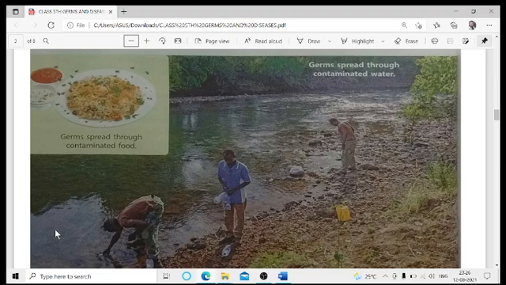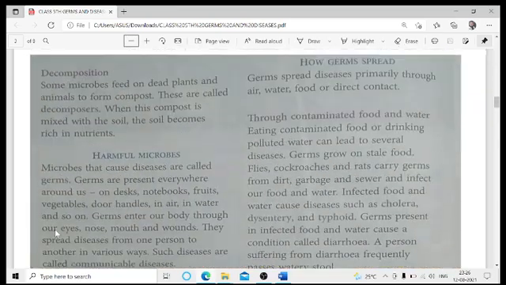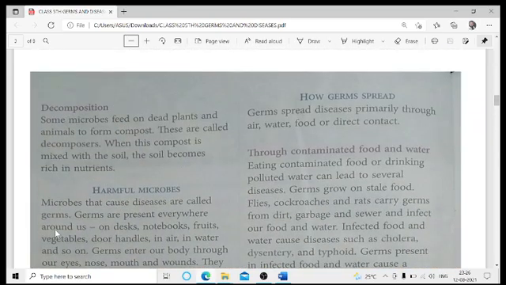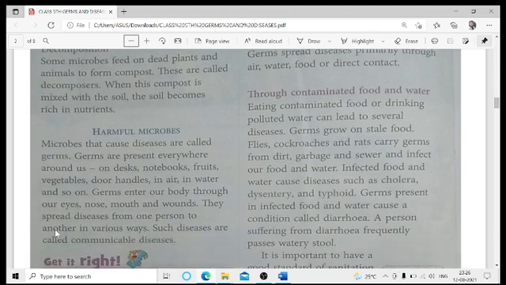The next topic: how are germs spread? Germs are spread primarily through air, water, food, or direct contact. Through the air: when we are breathing, if some harmful microbes or germs are present in our atmosphere and enter into our body, they can cause various kinds of diseases.